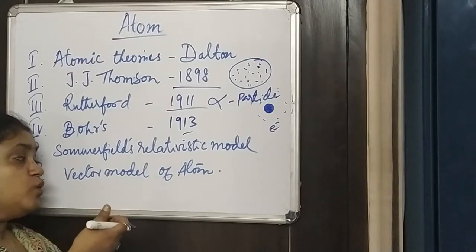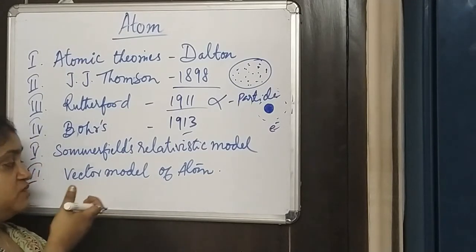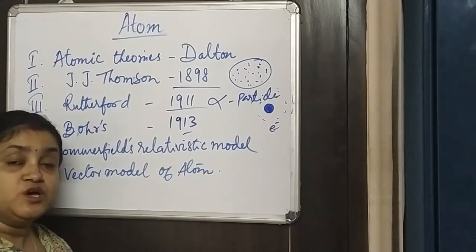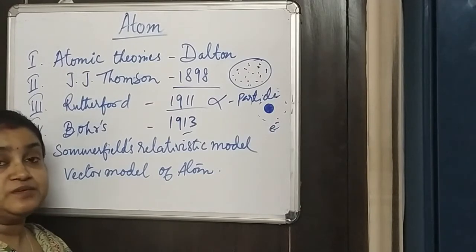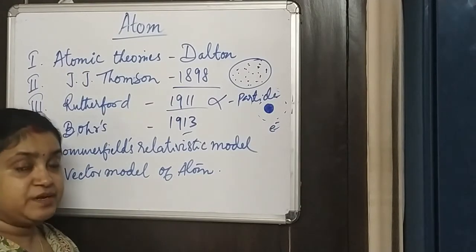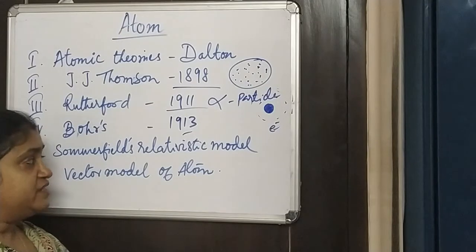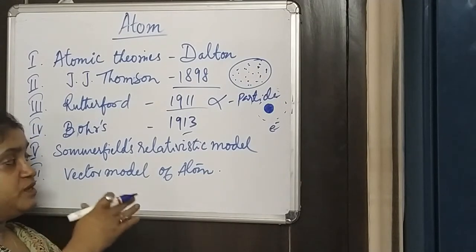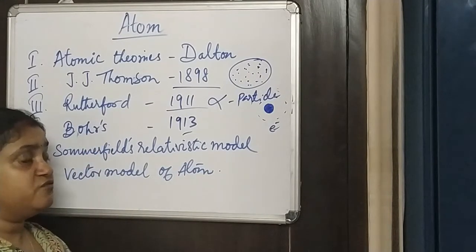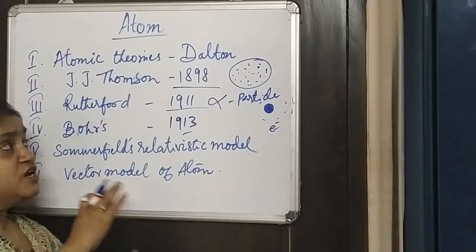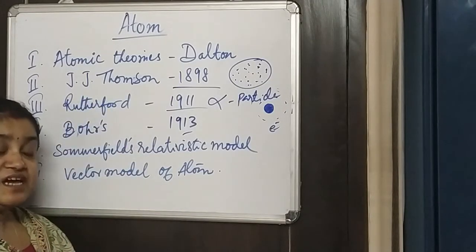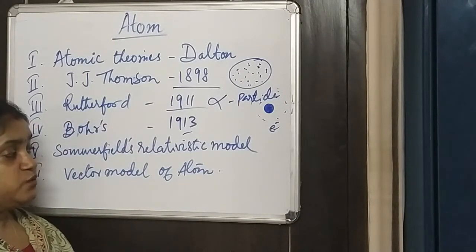And finally, what we have now is called the vector model of the atom, which explains pretty much everything. Right now we will not go into detail on all these things, but these are the various atomic theories and atomic models that we have.